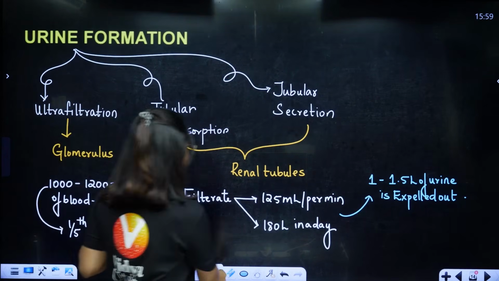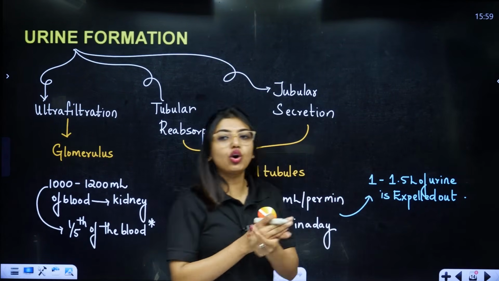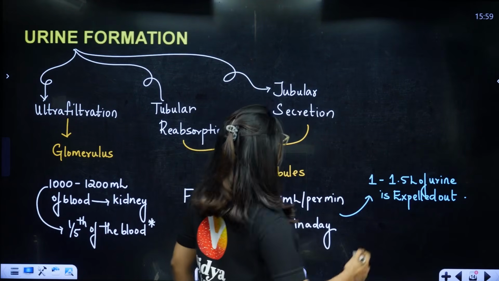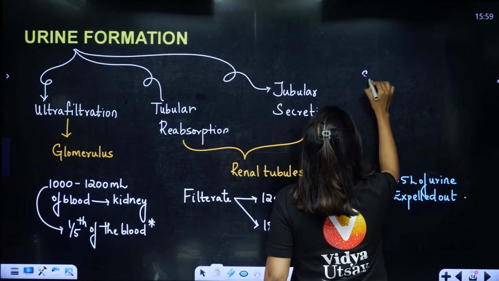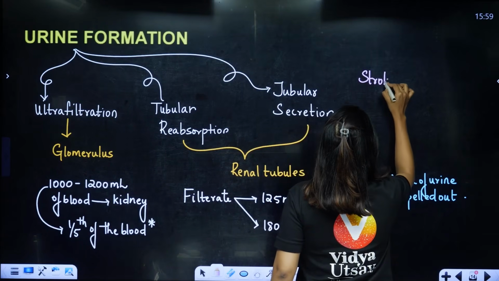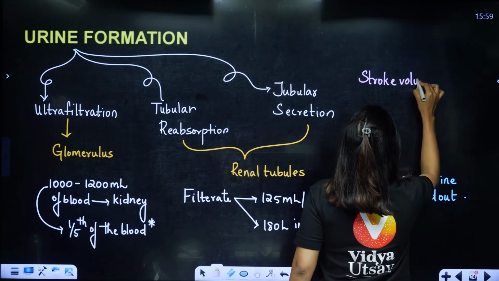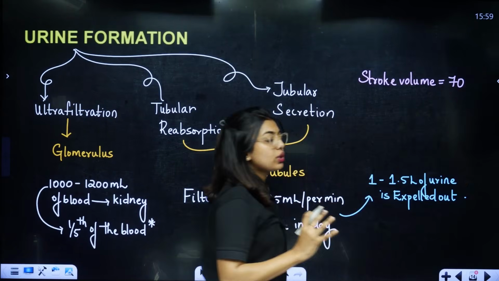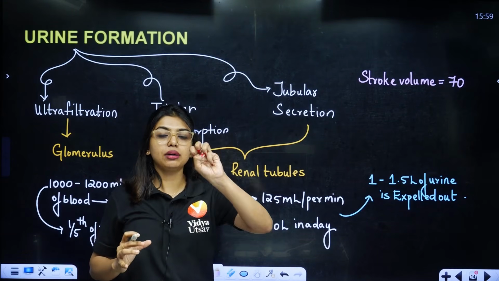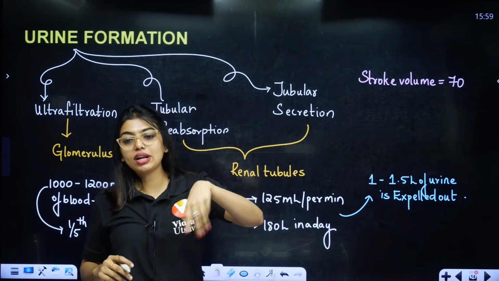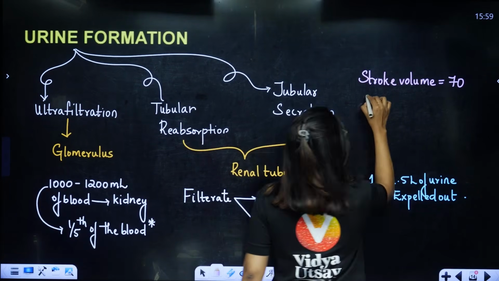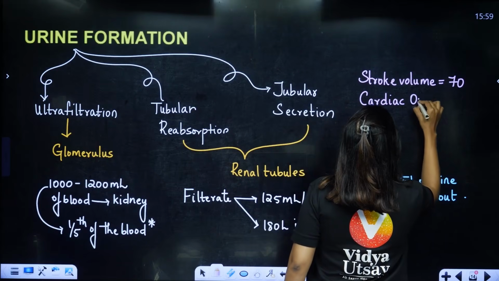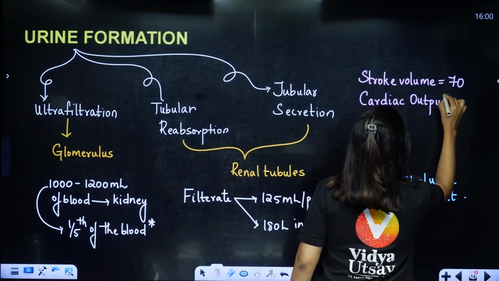Now students, one more calculation that you have to know. You know stroke volume, okay, stroke volume is around 70 ml, right? This I will be teaching you in body fluids. Now when we have to calculate the total blood pumped through the heart, that will be called the cardiac output. What will that be called? Cardiac output. And for the cardiac output, there is a formula.